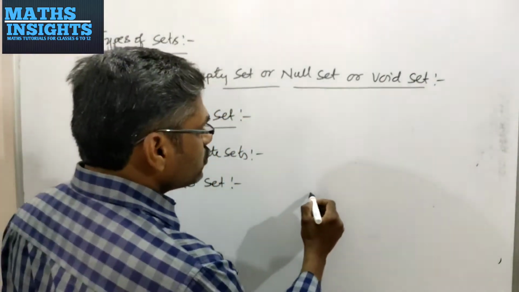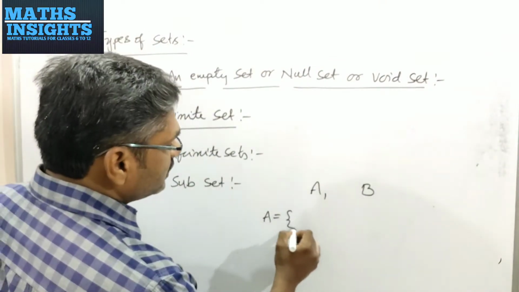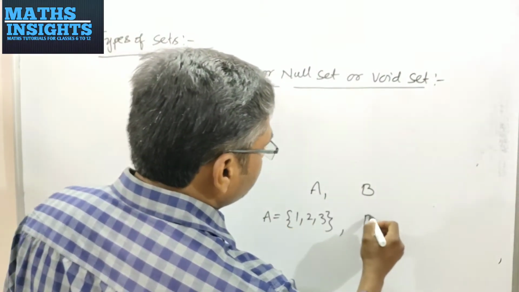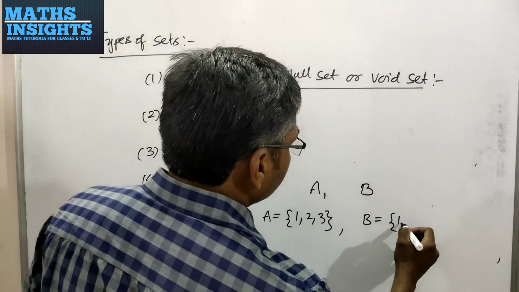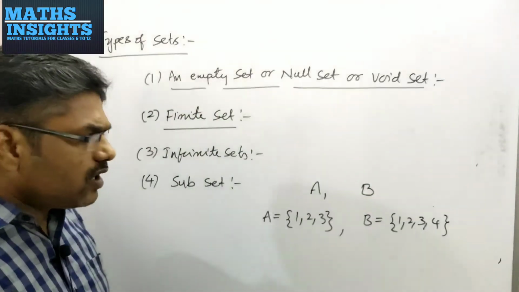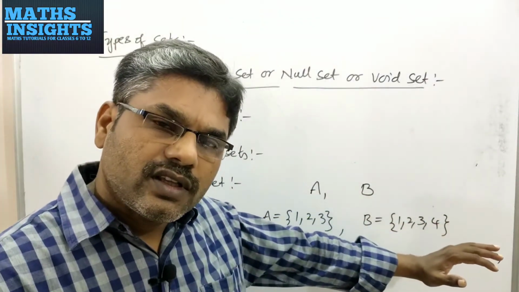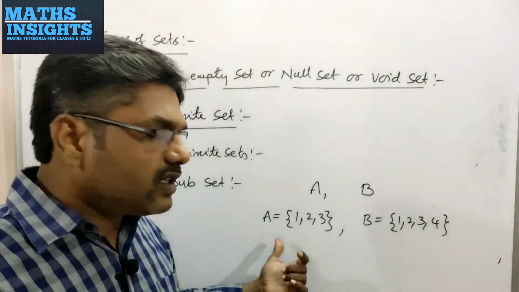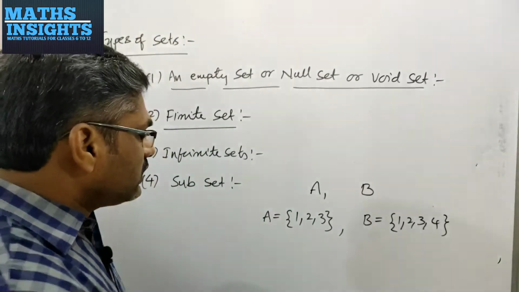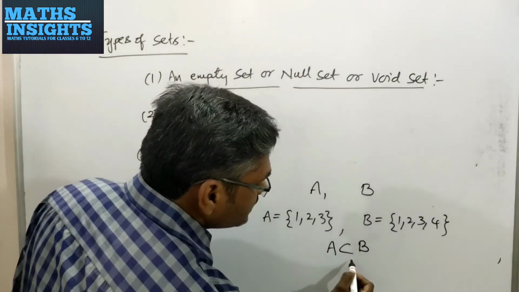Suppose I am taking two sets A, B and I am writing the set A with elements 1, 2, 3 and another set B with 1, 2, 3, 4. If you observe, all the elements of set A are in set B, then you will say that the set A is subset to B. I will write this by using the symbol subset.